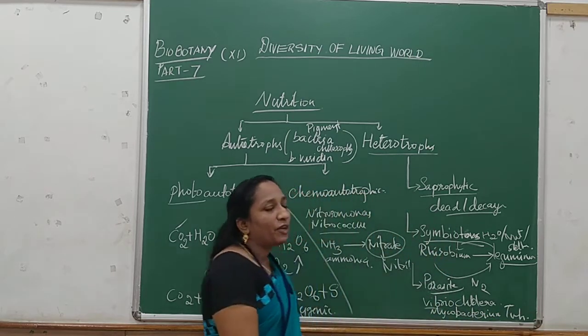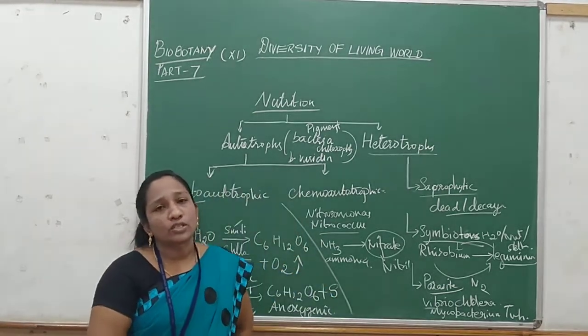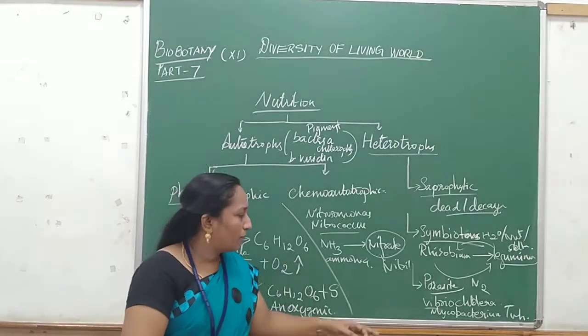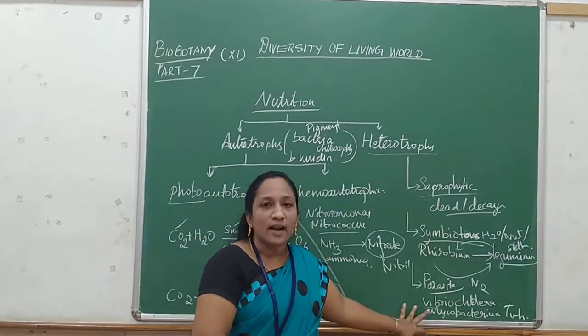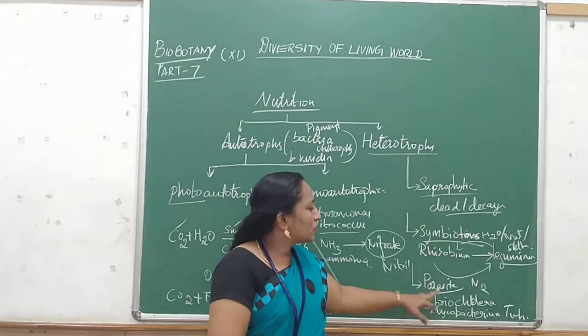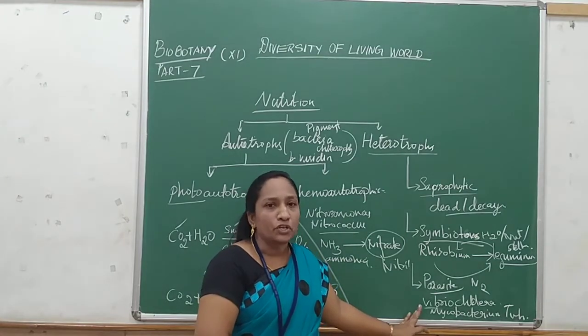These are some of the bacteria which live in the host cells of the host animals and give diseases to them. So Vibrio cholerae causes the cholera disease and Mycobacterium tuberculosis causes TB. Such a mode of nutrition is called the parasitic mode of nutrition.